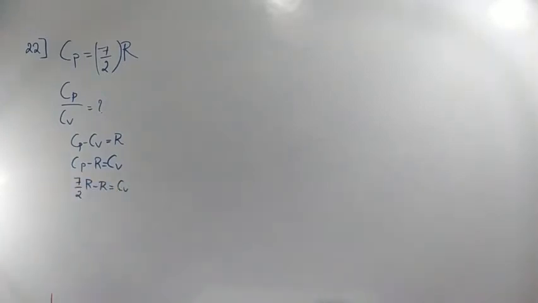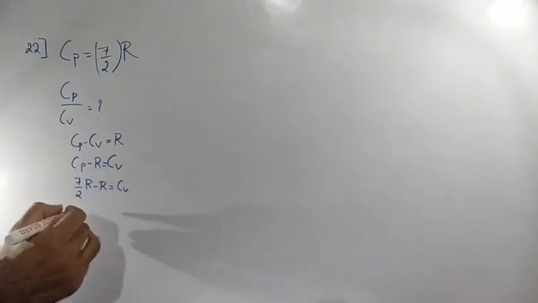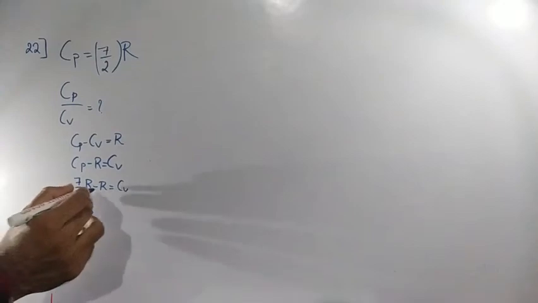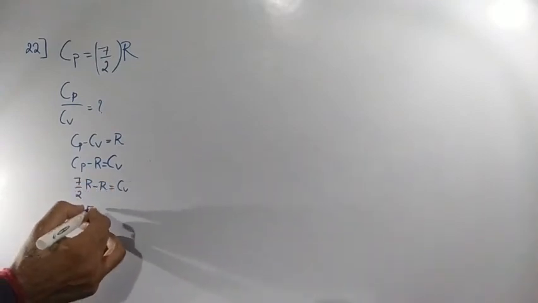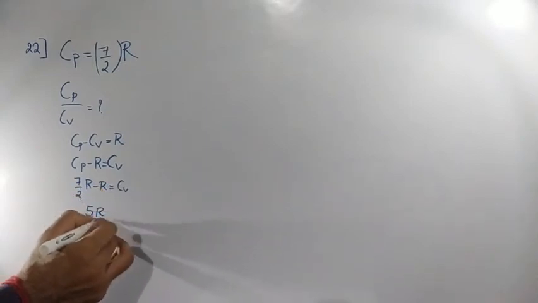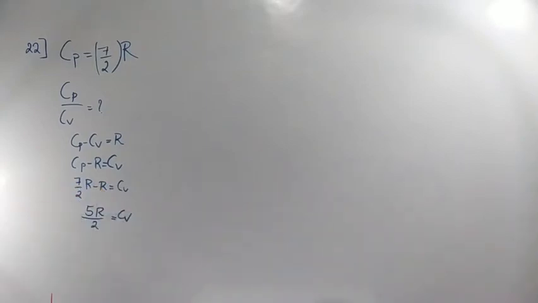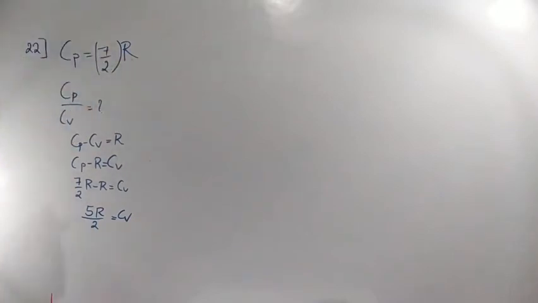So 7R minus 2R whole divided by 2 means 5R divided by 2 is equal to Cv. So you got Cv value as 5R divided by 2.